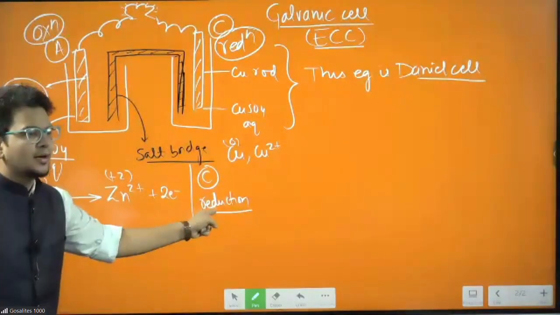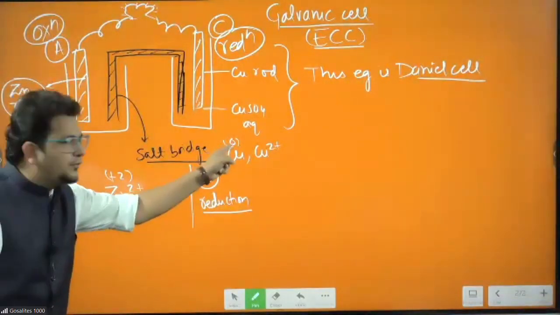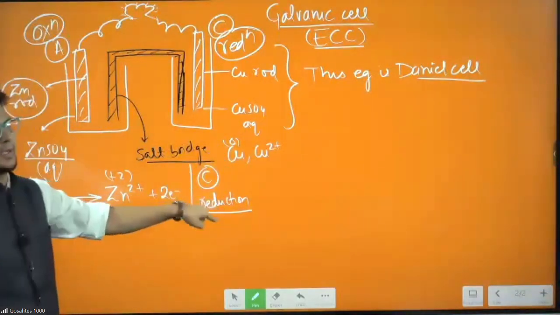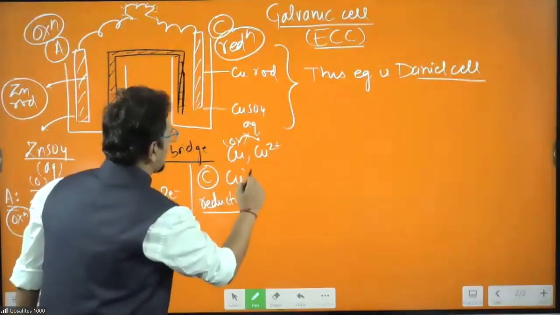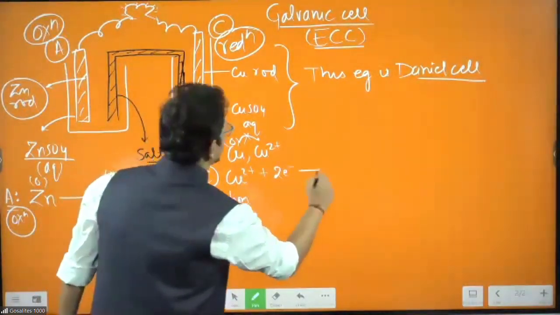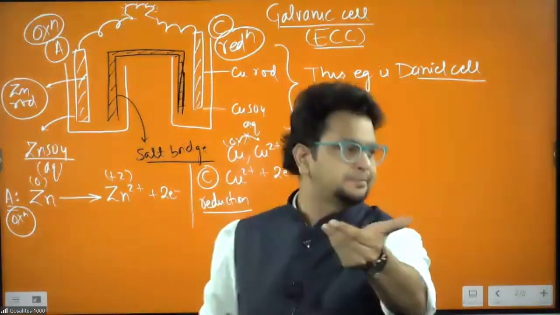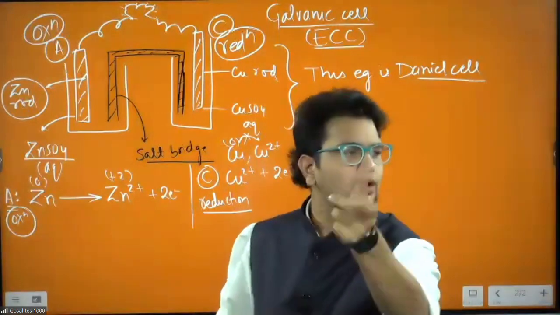I want reduction here. Listen carefully, Bhumika, focus. We don't want 0 to +2, we want +2 to 0, which is reduction. So what do we get? Copper 2 plus plus 2 electrons gives copper. Here you have to be very smart, because the same couple, copper and copper 2 plus, can be written as oxidation also, reduction also.